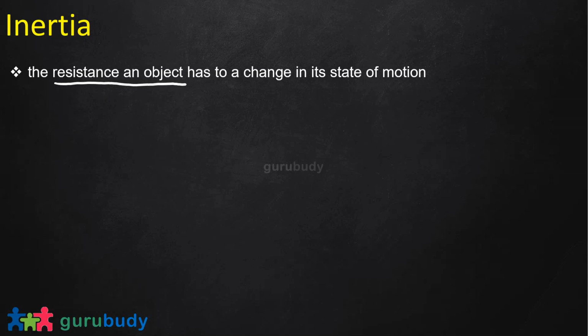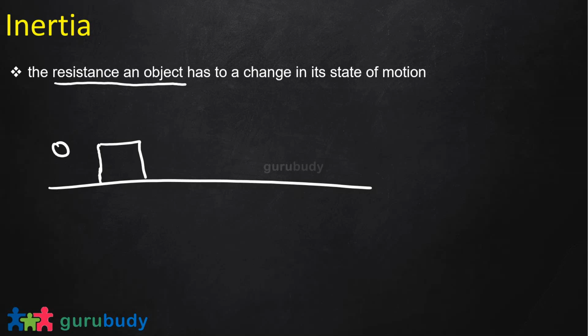So let's take an example here. Let's say there is a box on the ground and this person is trying to push the box forward. When the person applies a force, the box will not just start moving the moment the person touches it, right?